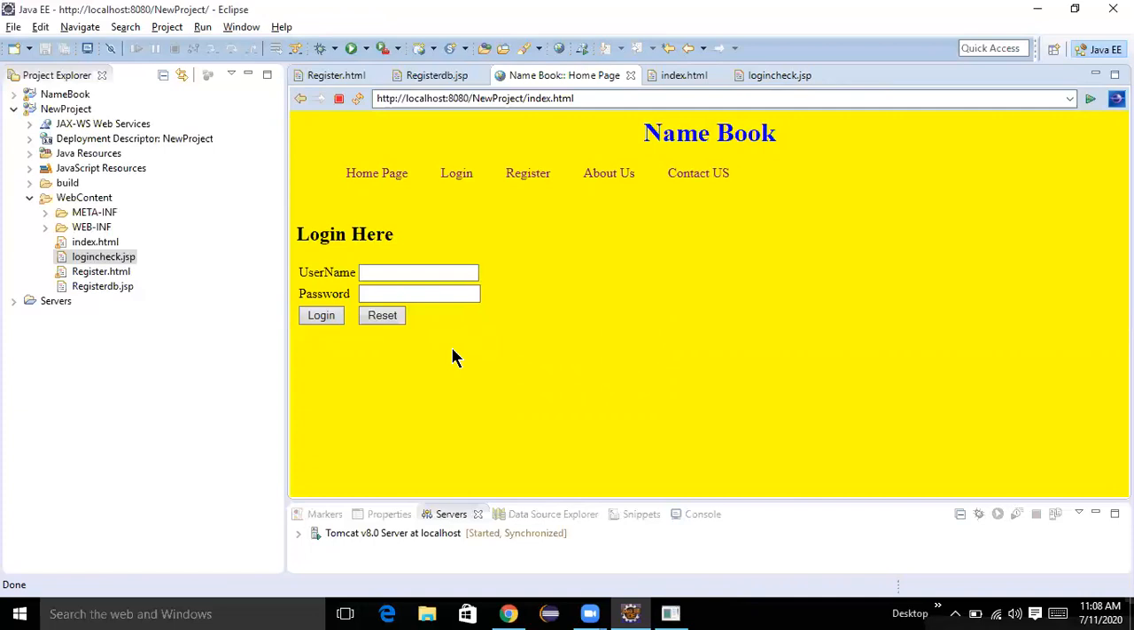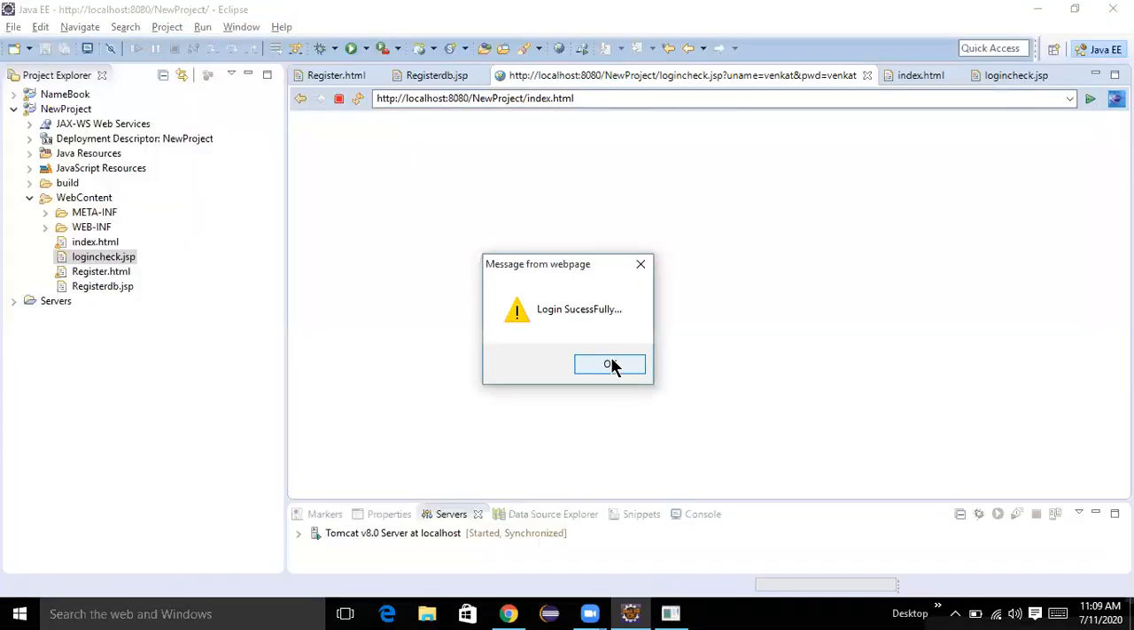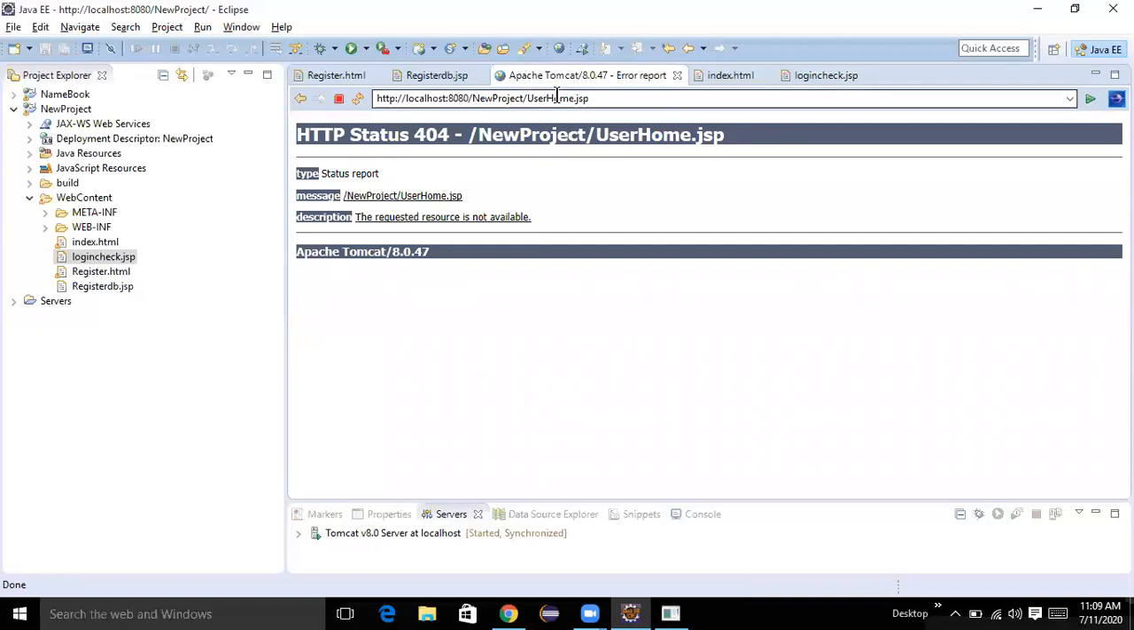So here I want to create a home page, right? User home page. It was successfully logged in, so it has to go to the user home page. Good. But that user home page was not available. So I want to create a user home.